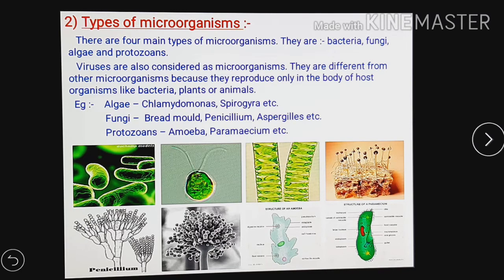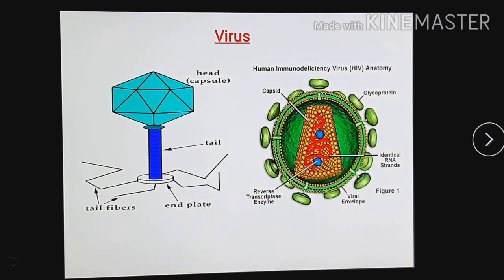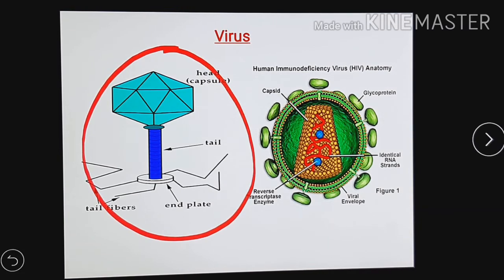Now the next point is virus. Here you can see the picture of a virus. Here you can see some labelings also, but in our science NCERT book, a simple picture or simple diagram is shown. There is no labeling. So this picture is just for your information.